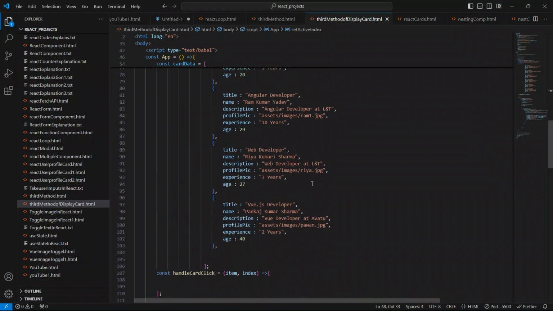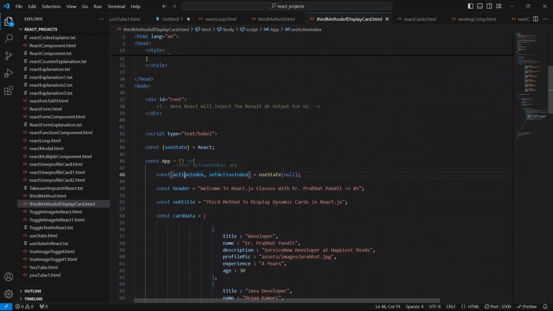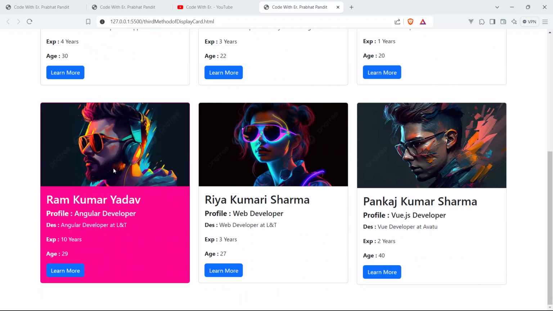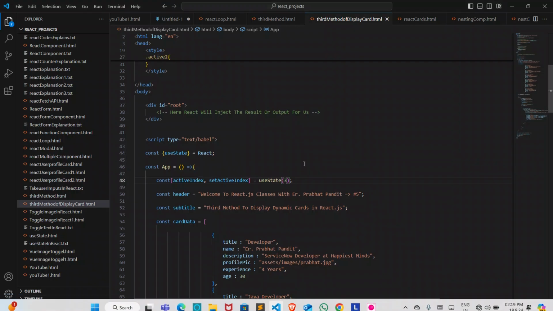Now you can see this active index's initial value is null. Instead of null, try to put 3 here, save your code, and go to the browser and see. It's now active. The third element in the index is now active. Just check if it's doing great.